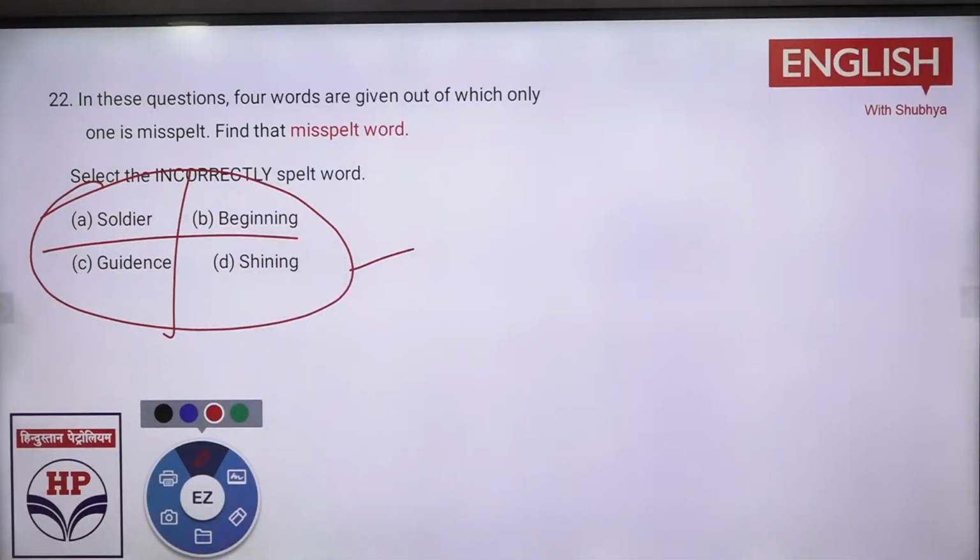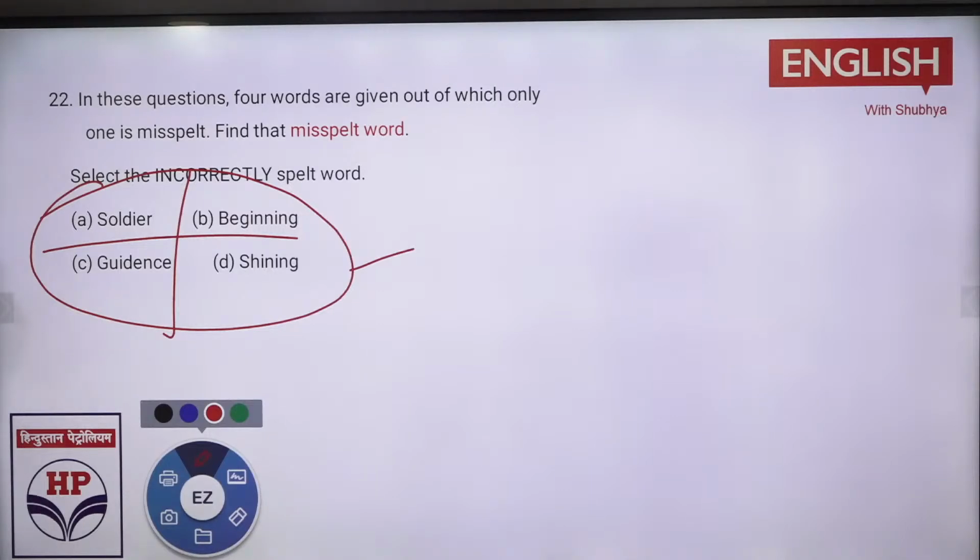What is that? D. Shining. SHINNING. Are you sure about it? Soldier, beginning, ठीक है? Do it fast. Everyone should answer. Like how many of you will participate? Even it's better for me also. It's just a 1 hour class. You should practice more. Like questions को एक तरह रखा करो कि हमने हर week कुछ questions past के practice करने ही करने हैं. Previous हो गए या कुछ भी हो गया.